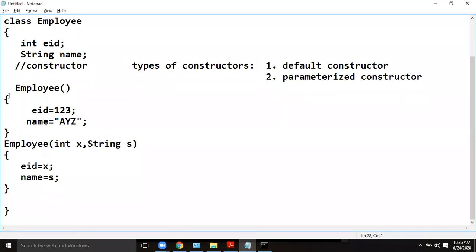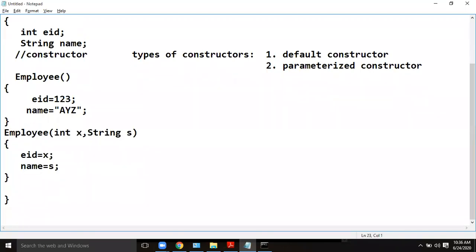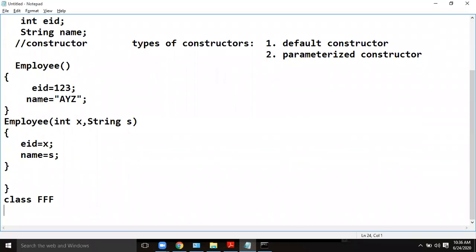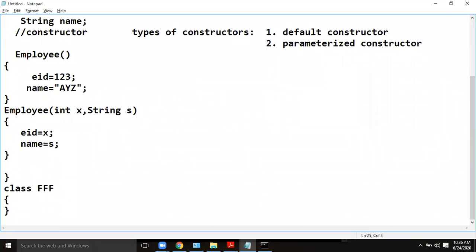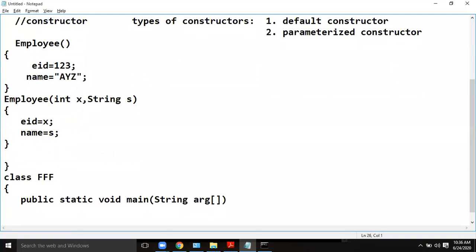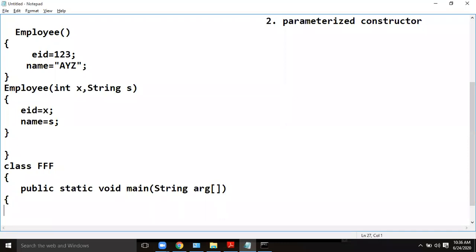Now let us see how a constructor will be invoked. This is a very easy thing to understand. Let us say this is public static void main, String args. See, what is the class name? Employee. Employee E1.